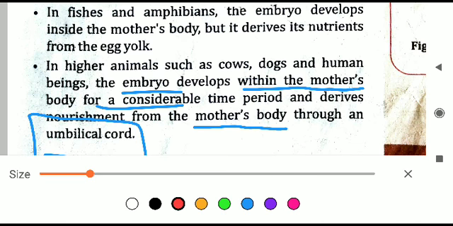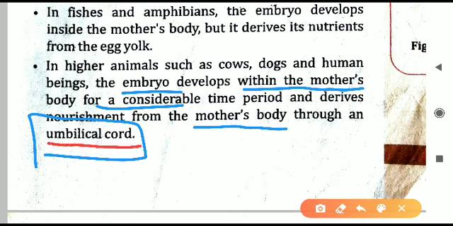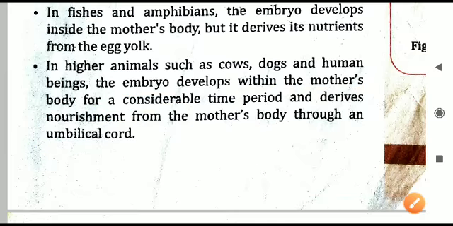We can ask how the nourishment is provided to the embryo through the mother's body in animals like cows and dogs and also human beings. The answer you will write is umbilical cord. The umbilical cord connects the mother's body to the developing embryo, and the embryo will get all the nourishment, nutrients or food through the umbilical cord.